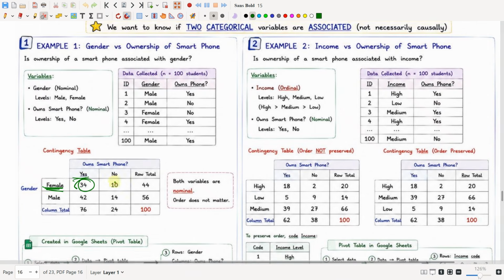And for females who do not own a smartphone, we will be putting their counts here. And the number of males who own a smartphone, we will be putting the count here. And the number of males who do not own a smartphone, we will be putting their count here. And we will be having the column total, the row total, and the total of all the students. Both variables are nominal, so the order does not matter.